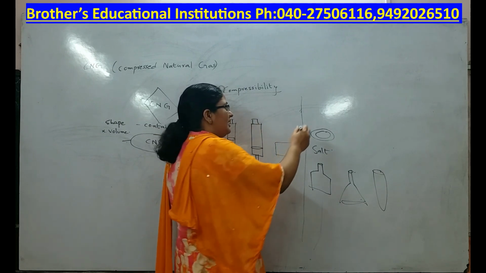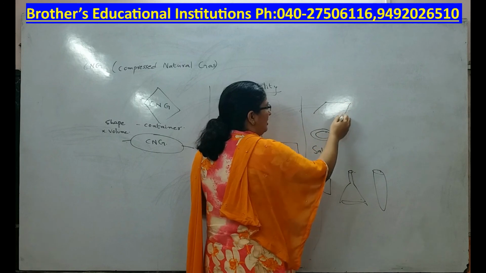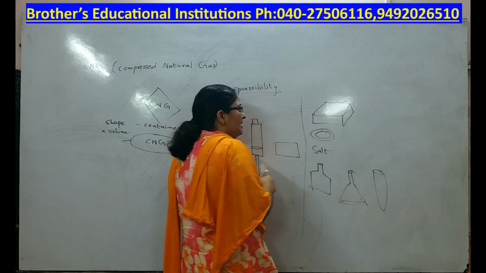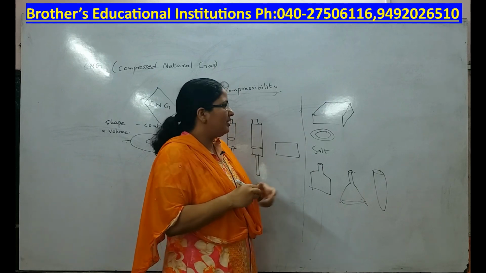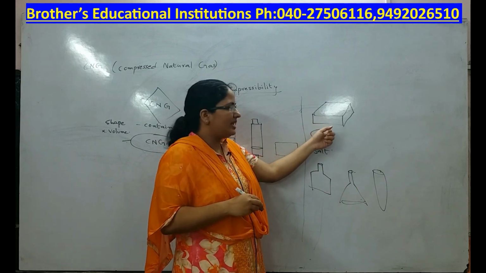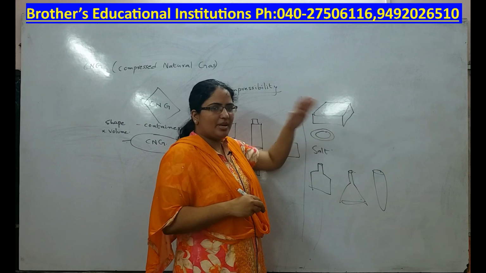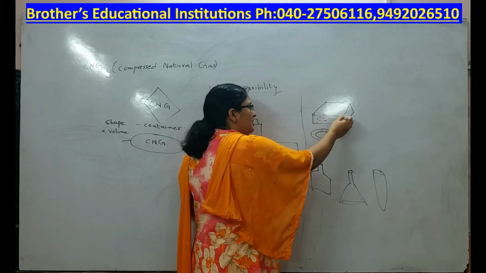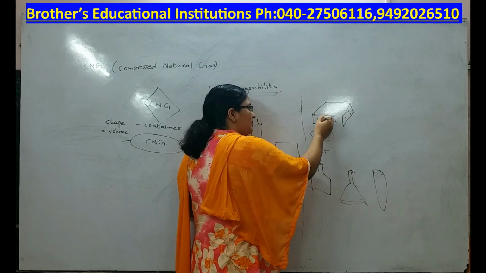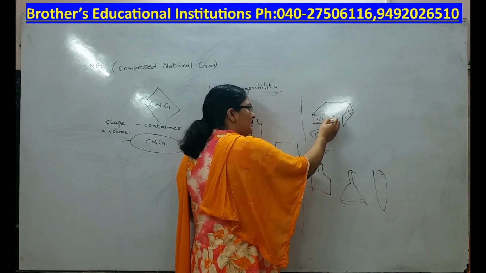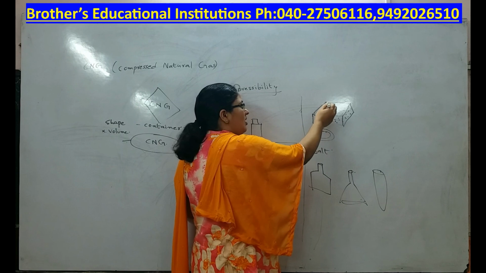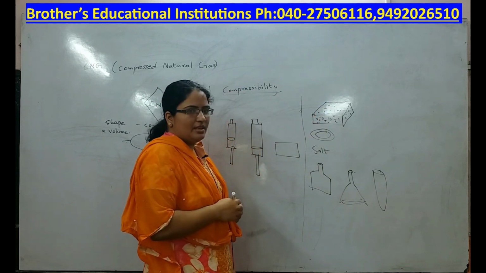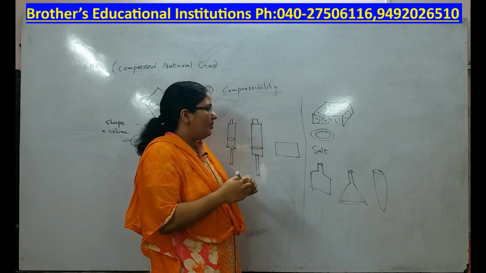Also, a duster. Generally solids are incompressible, but you can compress a duster because there are some air gaps in it. If you press a duster, what will come out? Air will come out. So these are the counter examples, special cases of solids, liquids and gases. Is that clear? I hope it is clear.